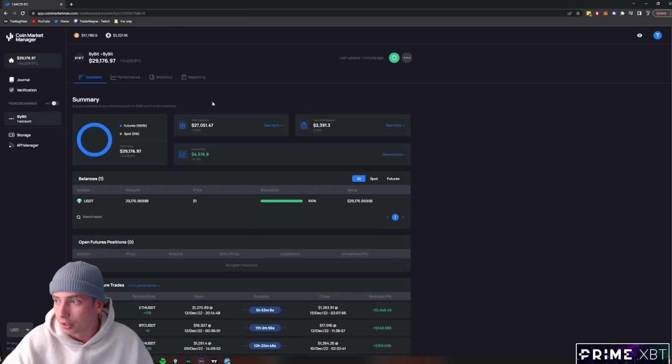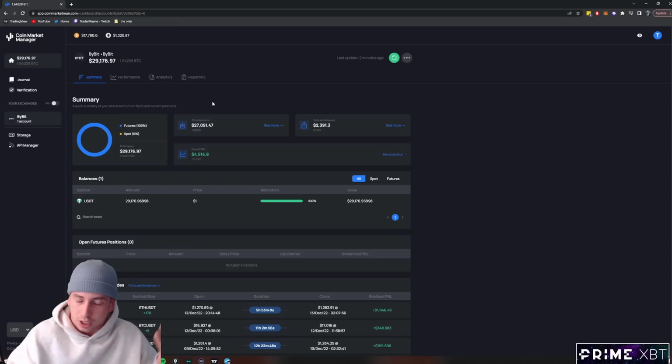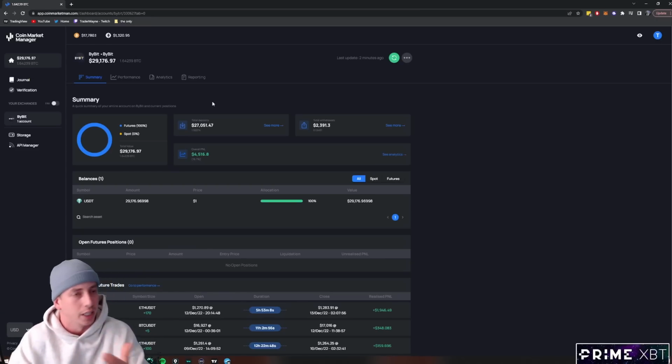So the idea here is, one, some transparency. I want you guys to see that there's going to be losses, there's going to be wins, there's going to be some periods of drawdown. Hopefully after I 3 or 4x this account, it'll be a nice little lesson where I can do an entire video and go over all the trades that I took and that kind of thing.